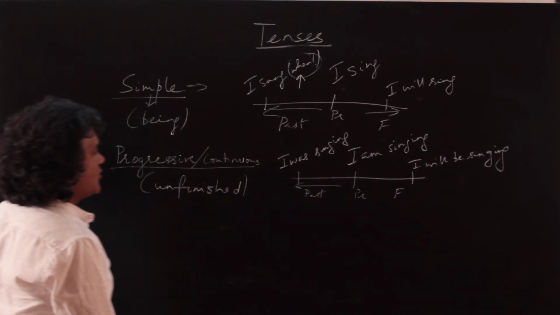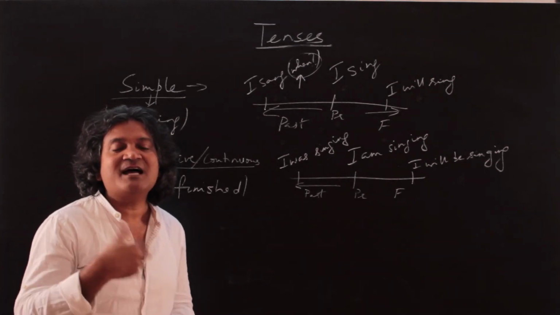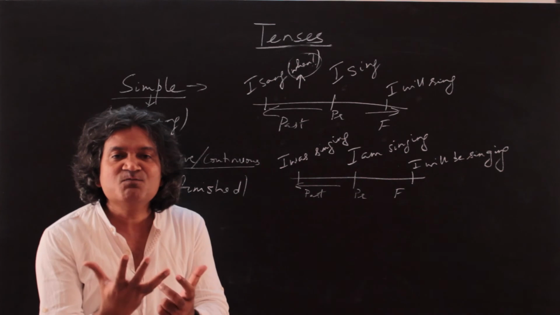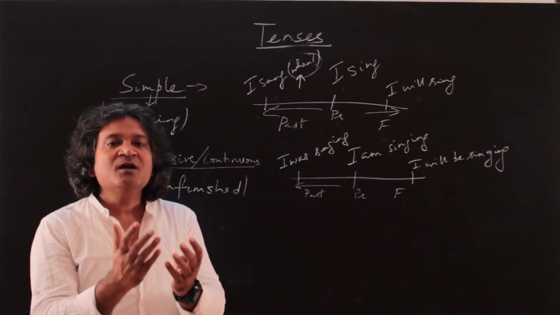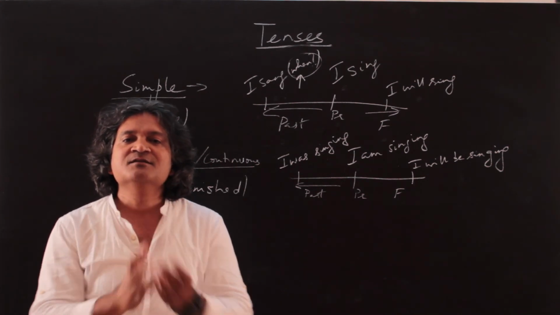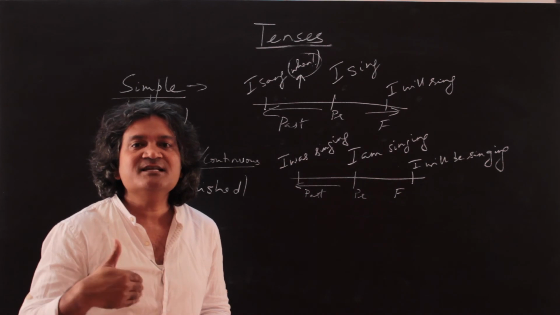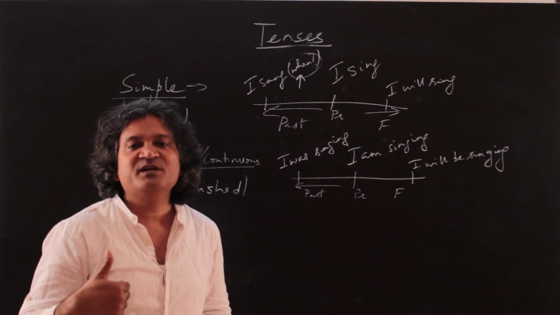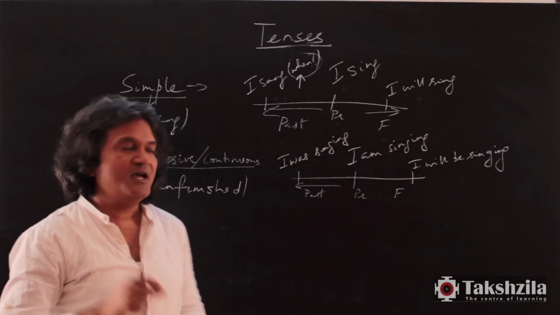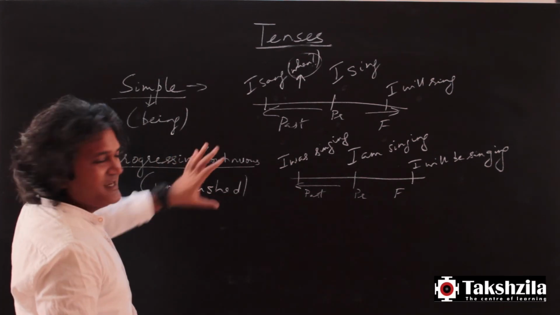Continuous, progressive: at any given point in time, present, past, or future, something is going on, was going on, or will be going on. Now, is going on does not mean that it has to be going on at the time of talking. For example, if you say, you know what, I'm reading War and Peace, it does not mean you need to be reading it right now. The book could be at your house. But what you're saying is that it is in the process of being read. It is unfinished as of now. So that's progressive. This is an easy aspect.